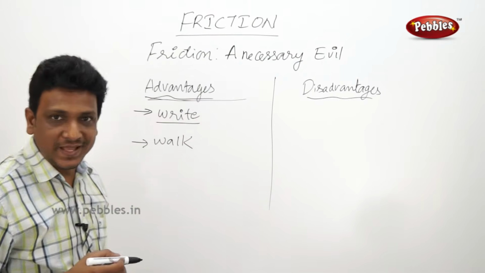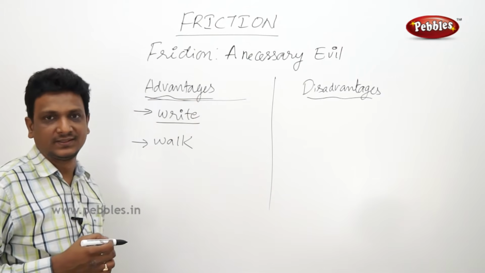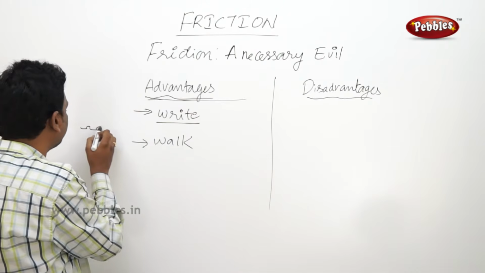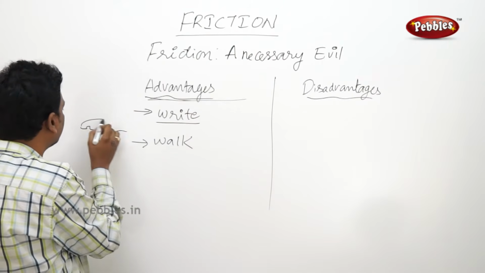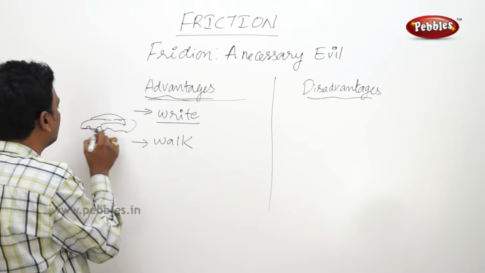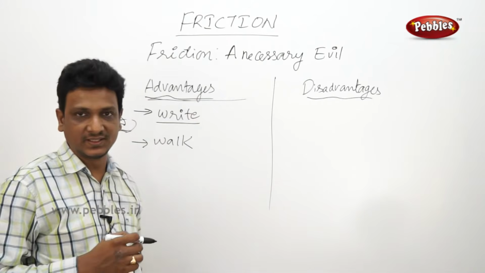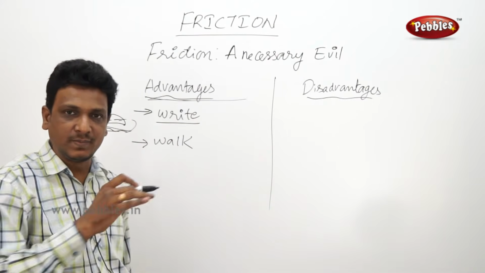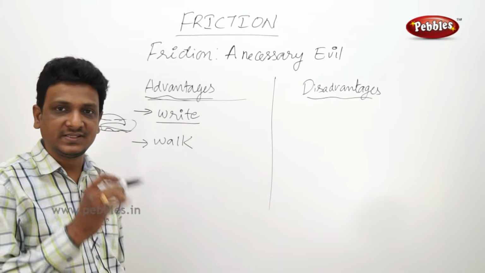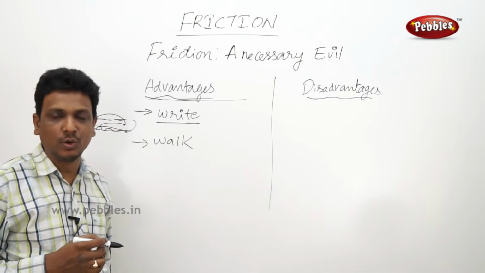If you are walking barefooted, there is friction between the floor and your leg. If you are walking with a slipper, you see the sole of your slipper will be having some design like this. You can observe this. Why is that design given? Why can't it be very flat? If it is flat, you may slip. It is given with some irregularities, so there will be more friction with the floor.